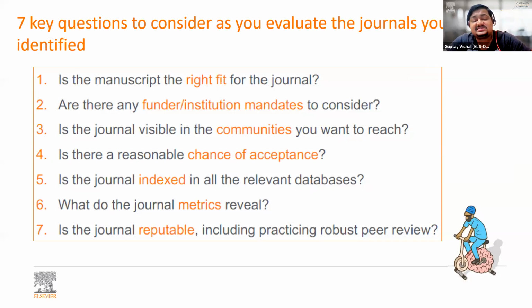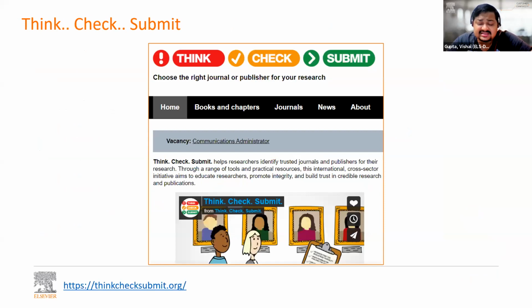Right? So if you answer these 7 questions, you are definitely in the right direction. You will be able to find the most relevant journal for your article. And this is a third-party website where you can validate your journal selection as well. Once you have chosen your journal, you can further validate it on this platform, which is called Think, Check, Submit. This is not an Elsevier platform. This is a third-party platform, but it is really useful for researchers.